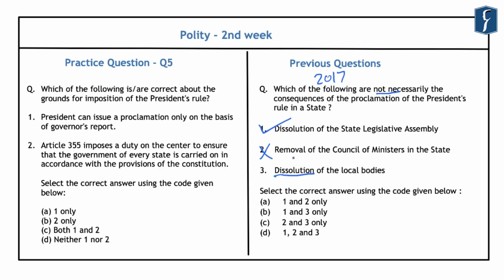And further, regarding the third statement, which is related to the dissolution of the local bodies, you should note that the proclamation of President's rule in a state does not have any impact on the functioning of the local bodies. And hence the third statement is also correct in the context of the question, because this is also not necessarily a consequence of the proclamation of President's rule in a state. And hence the correct answer here is 1 and 3 only, that is the B option.